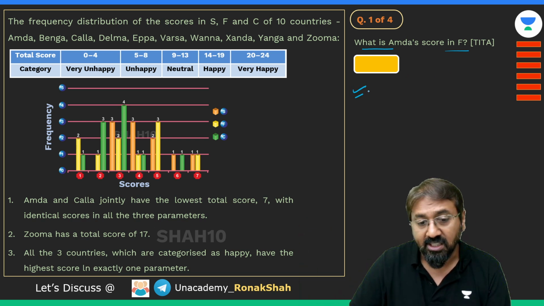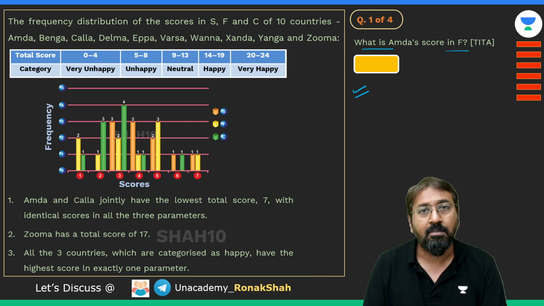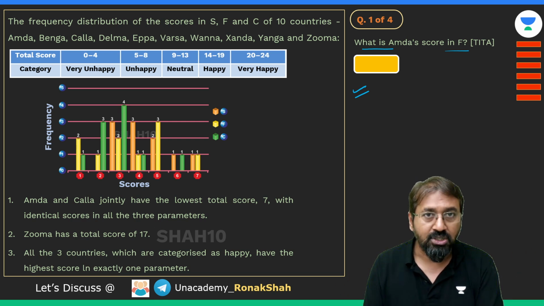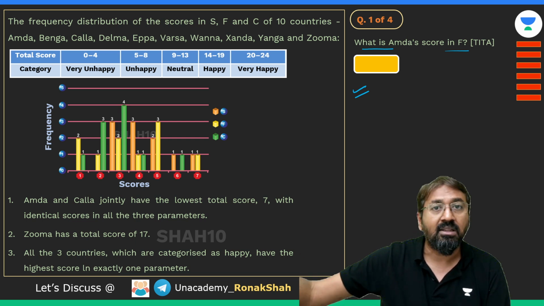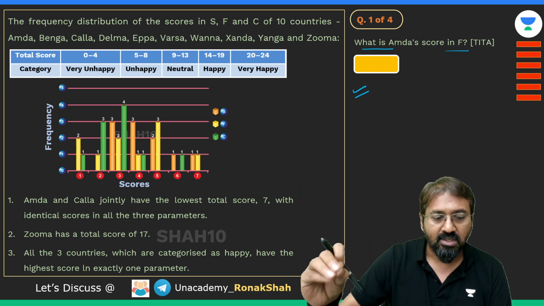And this is a theta question. I'm sure you would be aware that in CAT exam you find two types of question: MCQ question and non-MCQ question. Non-MCQ questions are also called theta questions. Theta stands for type in the answer, in which you need to enter the value over there, right? So this is a theta question.